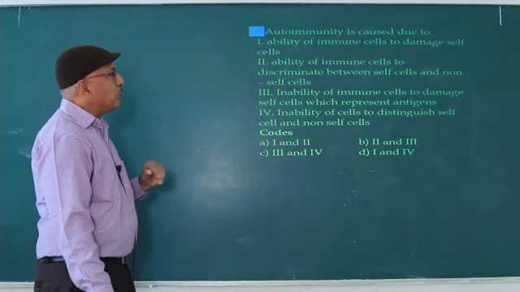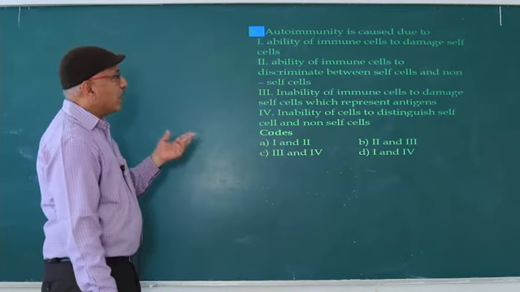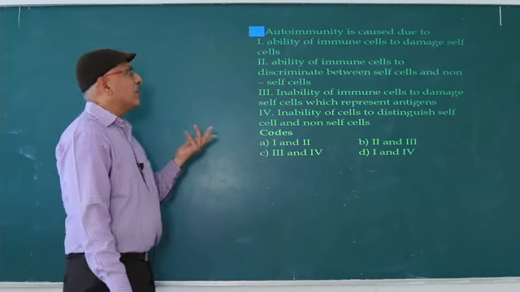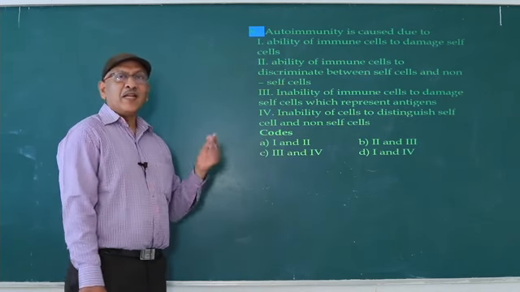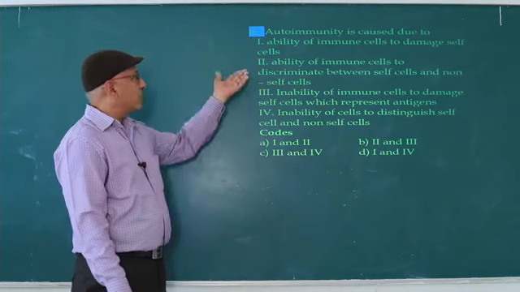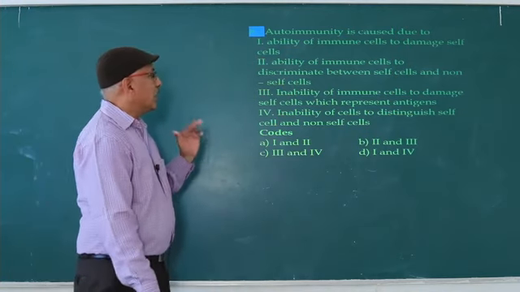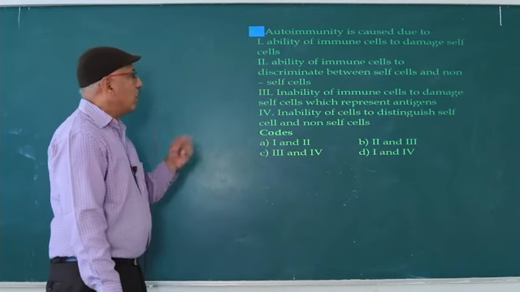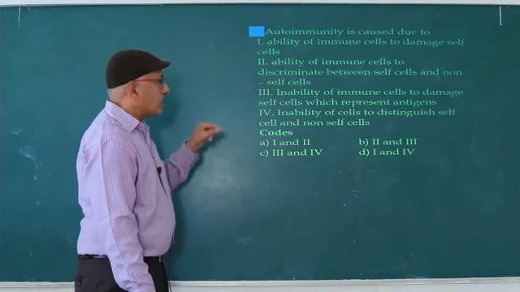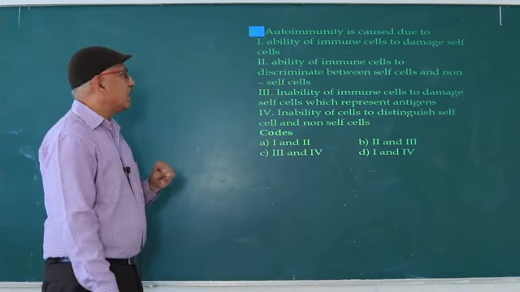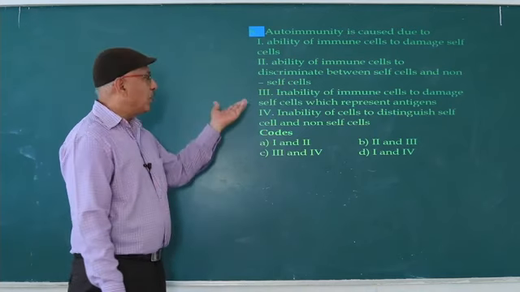Second, ability of immune cells to discriminate between self and non-self: no discrimination. They identify own cells as non-self. So the second statement is not applicable to autoimmunity. Third, inability of immune cells to damage self cells which represent antigens. They destroy them, so no inability.